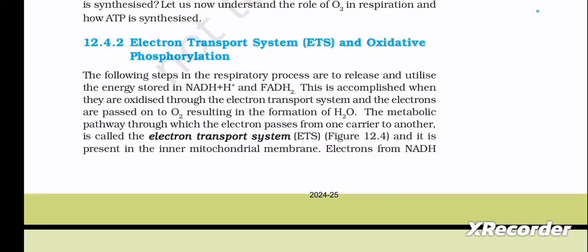Next is 12.4.2 Electron Transport System (ETS) and oxidative phosphorylation. The following steps in the respiratory process are to release and utilize the energy stored in NADH + H+ and FADH2. This is accomplished when they are oxidized through the electron transport system and the electrons are passed on to oxygen, resulting in the formation of H2O. The metabolic pathway through which the electron passes from one carrier to another is called the electron transport system (ETS). The figure is 12.4 and it is present in the inner mitochondrial membrane.